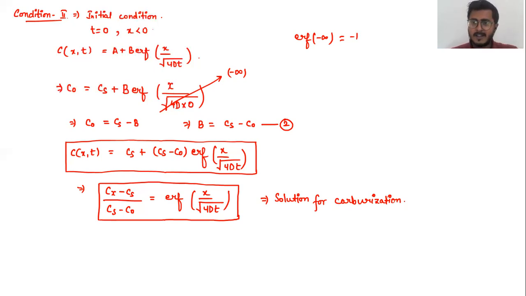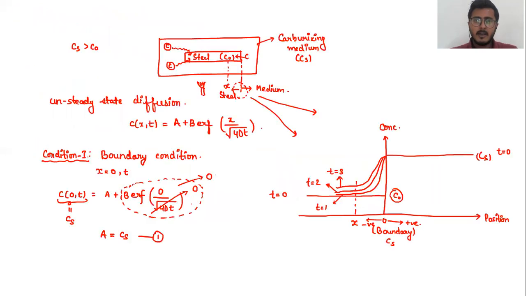Now, since we are discussing the carburization part, I also wanted to tell you about the different modes of carburization. We have seen in one of the examples that your steel component is kept inside your carburizing medium, which is solid in this case, and the diffusion is taking place, right? So this is one of your solid carburization techniques. Let us see the different types of carburization techniques present in general, learn about this part, and then we'll move on to the next one. So, the methods of carburization.